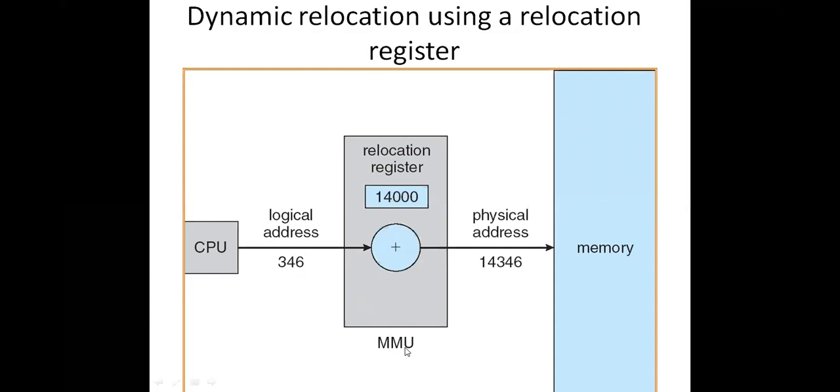So what does the memory management unit do? It does the addition operation. The logical address 346 is added to the 14,000 base address so that we get 14,346. That is the actual location where the instruction is available for execution.